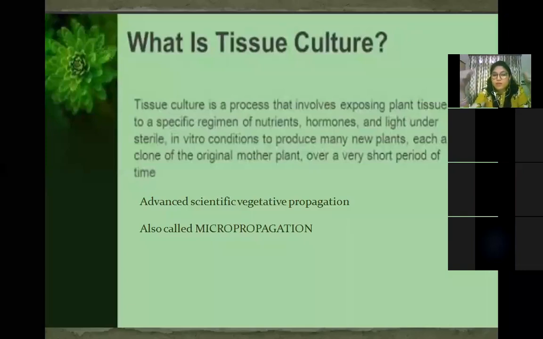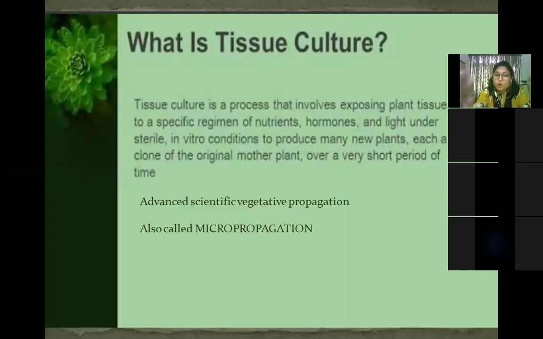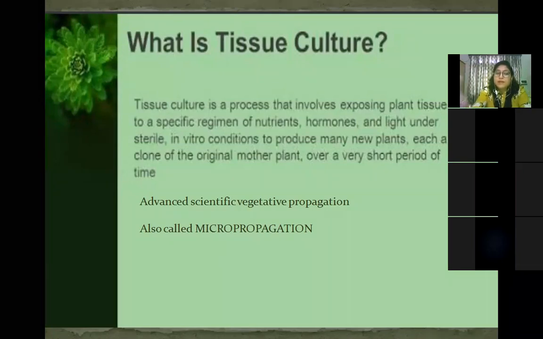When you have taken the tissues, you are growing them in artificial conditions in the laboratory, and we are providing proper nutrients and hormones. The cells of the tissues start dividing, and when they become a mass of so many cells, that is called callus. Now this callus is again transferred to another medium.